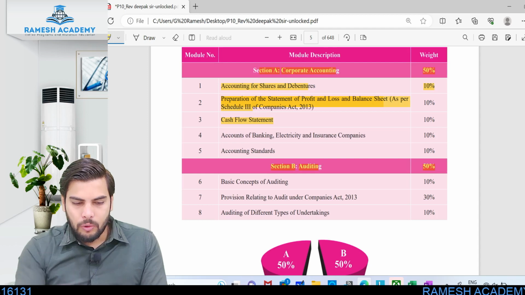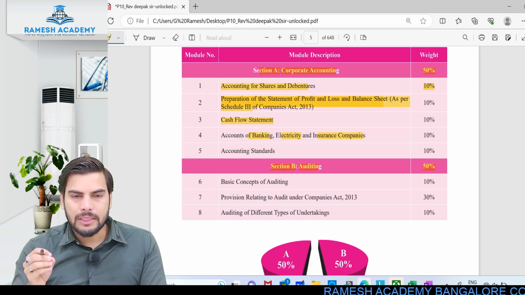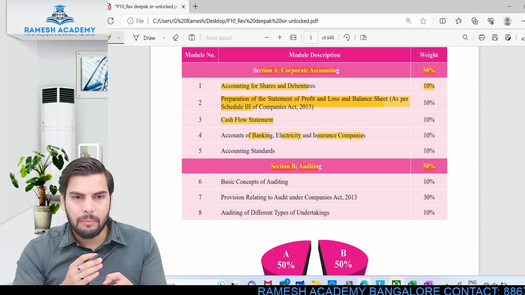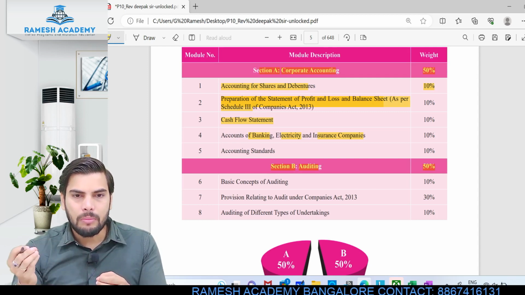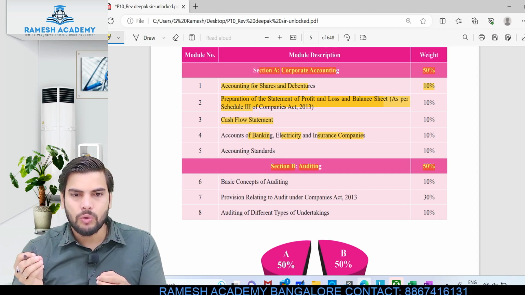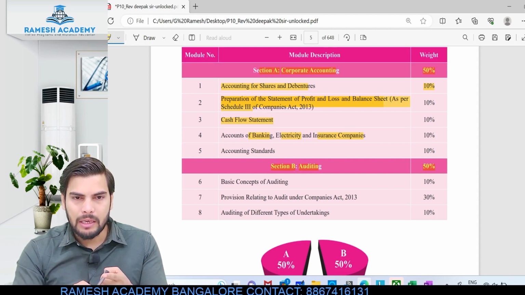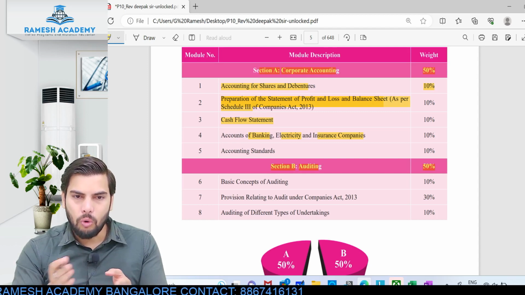The fourth chapter would be accounting for banking, electricity and insurance company. All the companies will be preparing the financial statement as per Schedule 3 of the Companies Act. Although banking company, insurance company and electricity company are companies, they will not be following Schedule 3. The reason is very simple. They have their own guiding law. Clear? So these companies have got their own law.